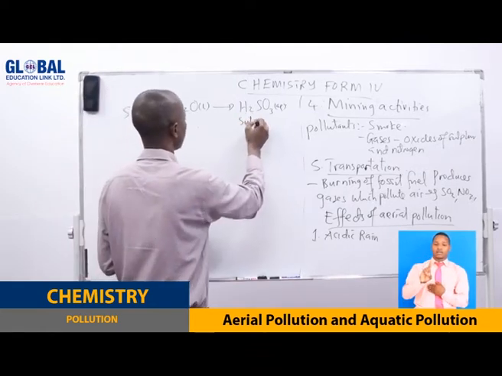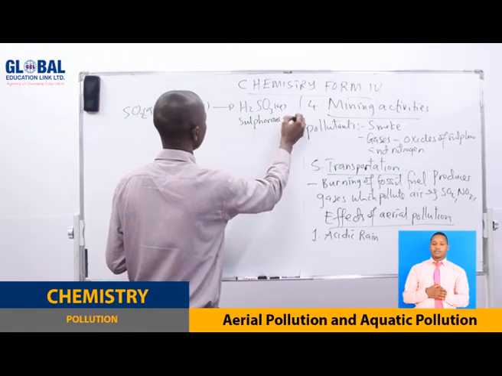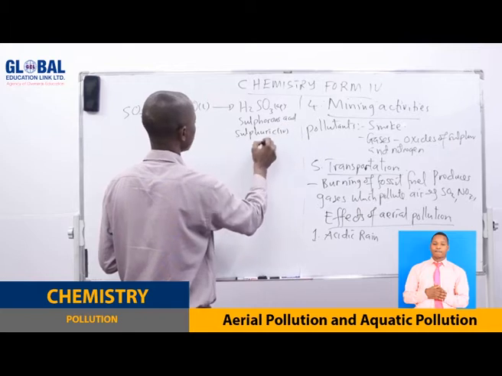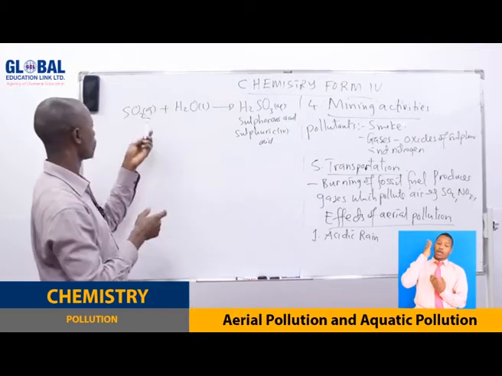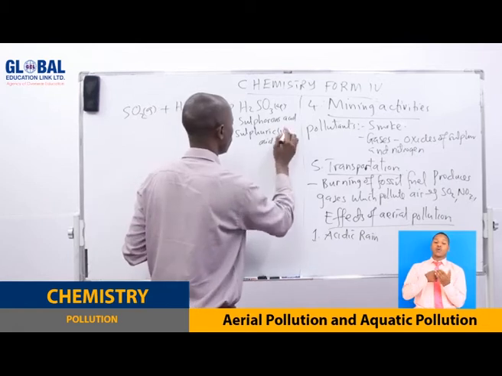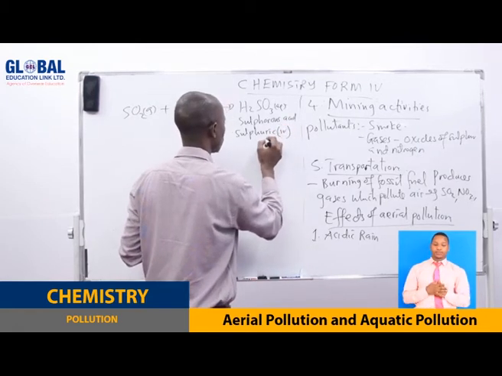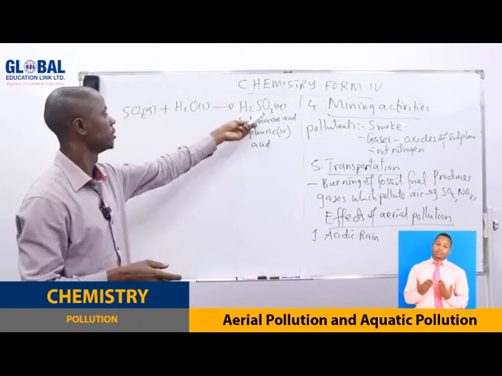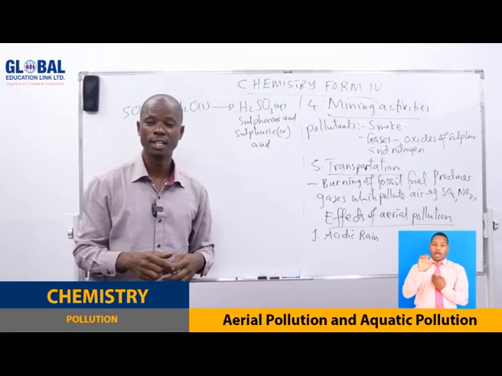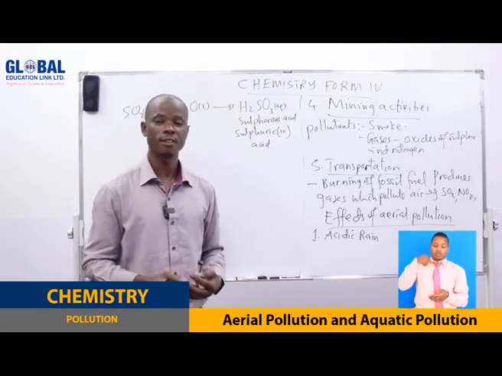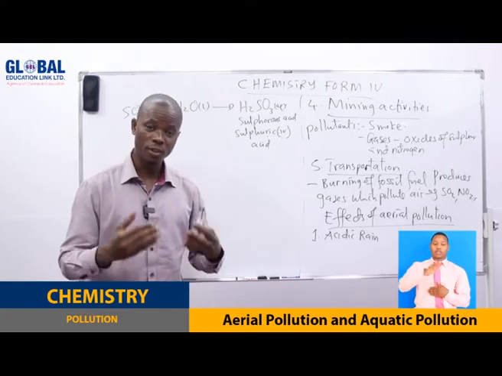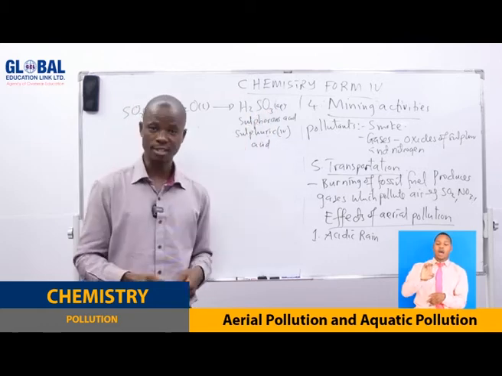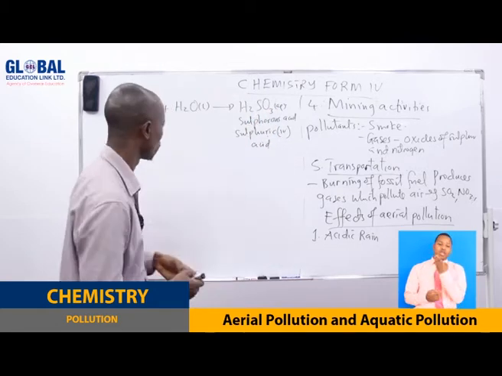Sulfurous acid, or it is called sulfuric(IV) acid, because the valence of sulfur here is 4. So it is simple like that. The acid which is produced comes down to the Earth's surface with rainwater. So that rain automatically becomes acidic due to the presence of this acid. And it is very dangerous, as we are going to see from its effects.